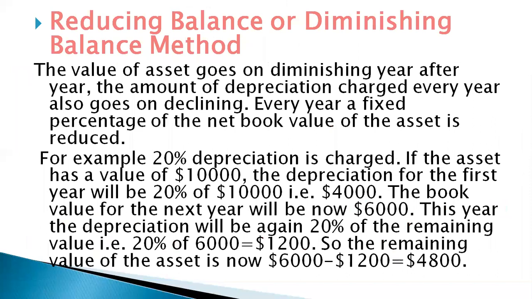Reducing balance method. The value of the asset goes on diminishing every year. The amount of depreciation charged every year also goes on declining. Every year, a fixed percentage of the net book value of the asset is reduced. For example, 20% depreciation is charged. If the asset has a value of 10,000, the depreciation the first year will be 20% of 10,000. Obviously, that will be on cost. Okay, the net book value will be 8,000 now. Next year, 20% of 8,000 will be taken and the answer will be 1,600. Now the book value left after the second year is 6,400. So in the reducing balance method, the percentage will be taken on the net book value.